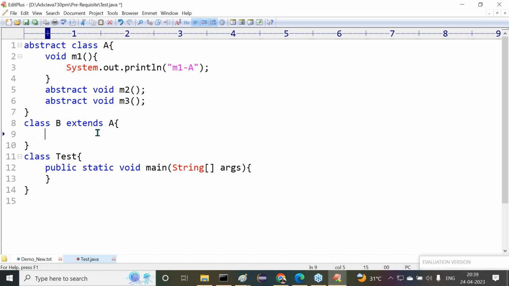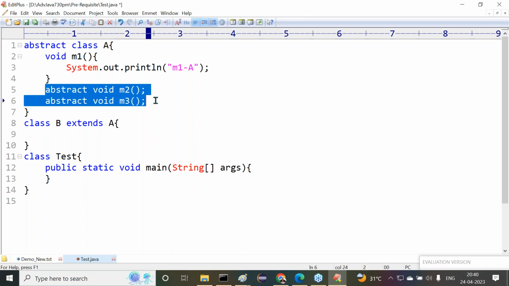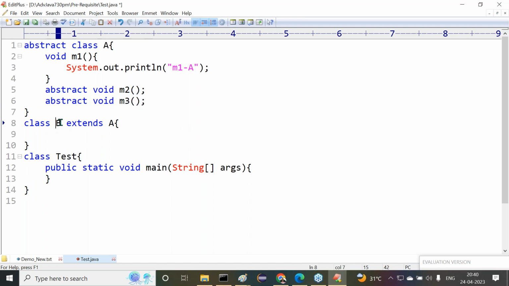Whenever we have taken class B extends A, automatically there is a condition for class B. In class A, we have two abstract methods. We must implement these two methods inside the subclass. If you are not implementing these two inside class B, we get a compilation error. That is, whenever these two methods are not implemented inside class B.